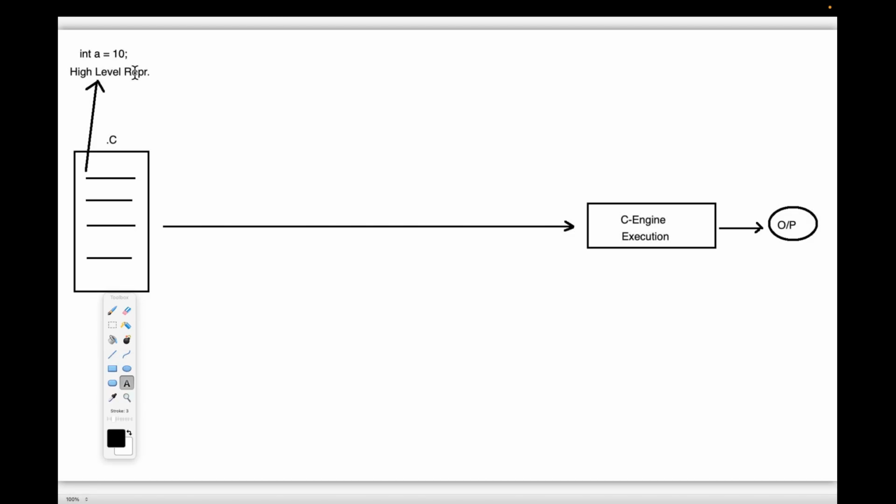The developer declares a variable as an int, with the equal operator and a constant value 10 kept inside the variable a. There is a clear meaning for this statement, and the developer can understand it easily. That is why this representation is called high level representation. Now try to understand it clearly. Developers are able to write that C program.